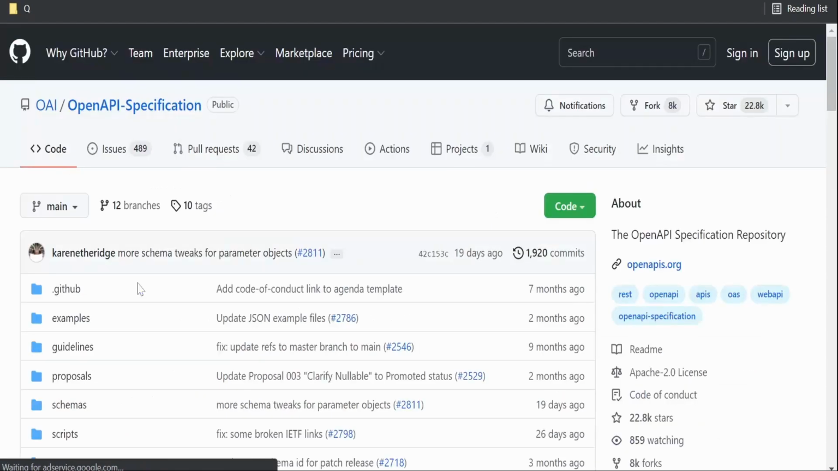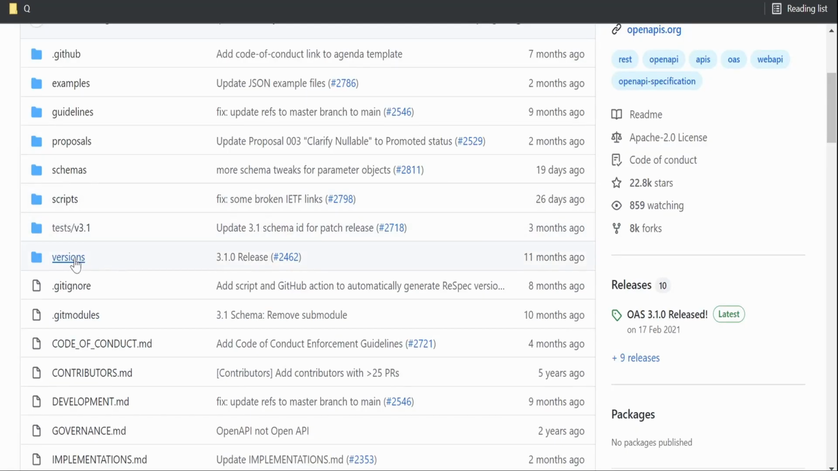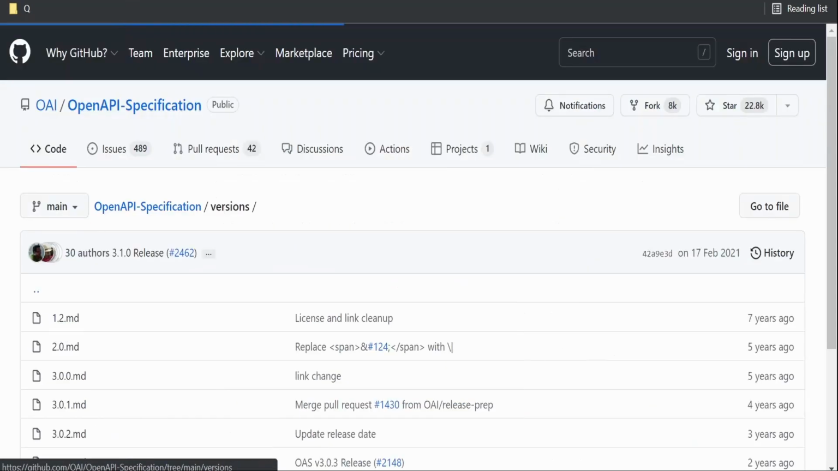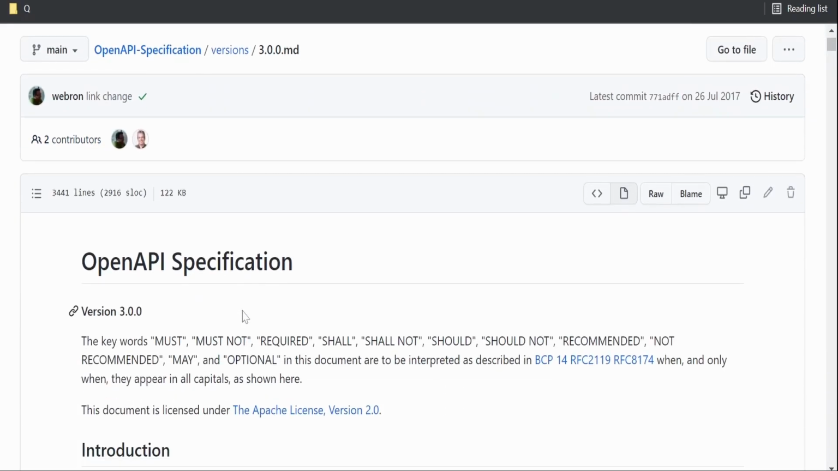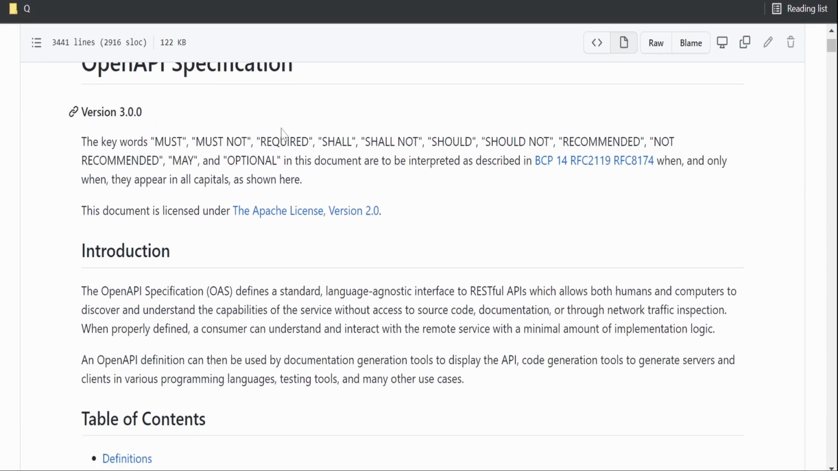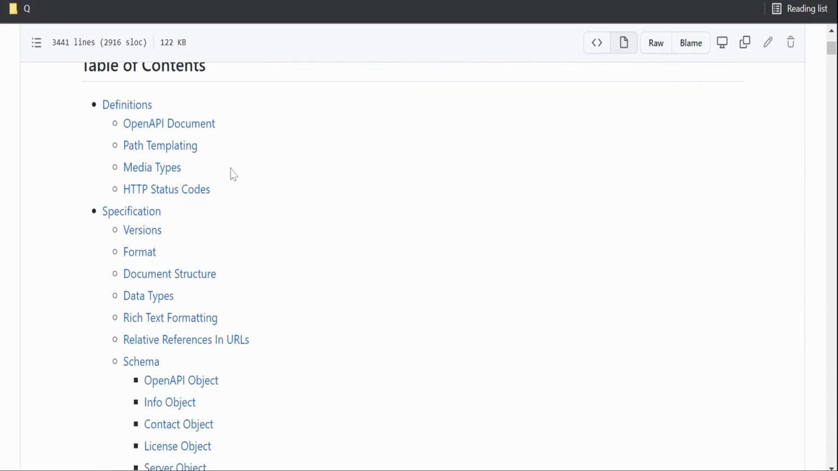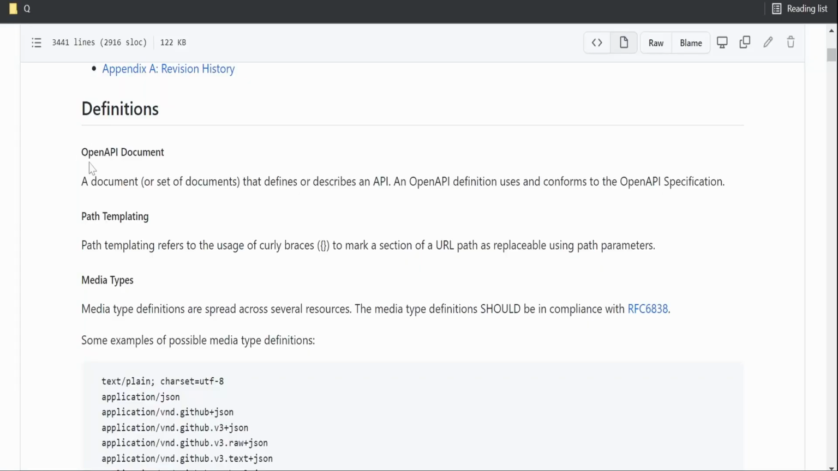Click on this. If you want the documentation, you have to go for these versions. Under versions, we'll go for this 3.0.0. So over here, you will find the OpenAPI specification documentation, and there is the table of contents. There are a few definitions provided over here.